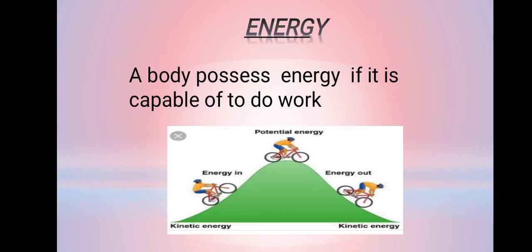Our next point is energy. What is energy? We can say that a body possesses energy if it is capable of doing work. If a body has the ability to do work, then we can say that this body has some energy. Just as you have seen in the diagram, a cyclist moves and tries to go from one point to another.